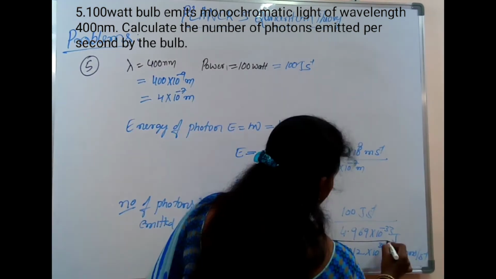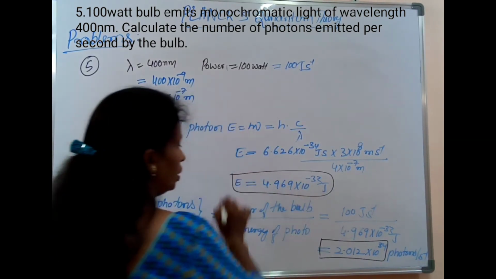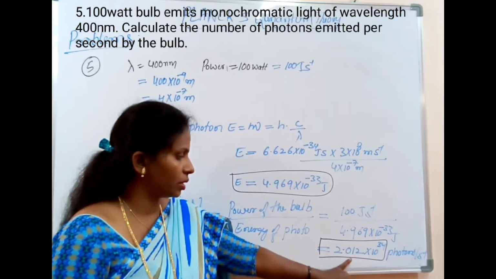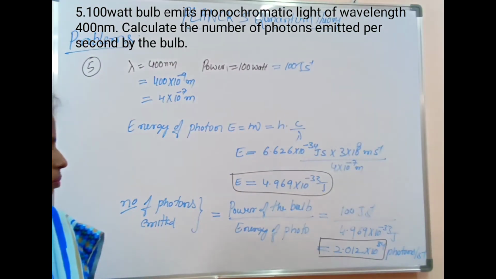On simplification, the number of photons per second is given by 2.012 into 10 to the power of 34 photons per second.